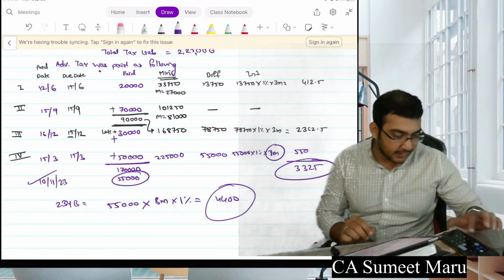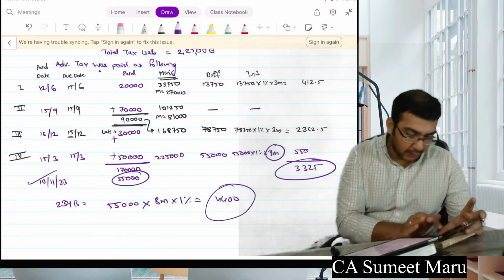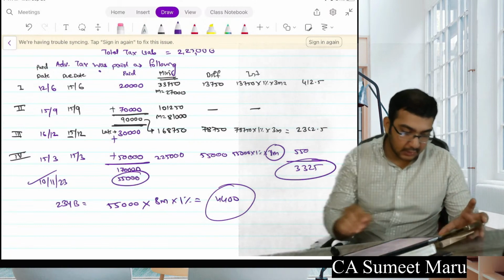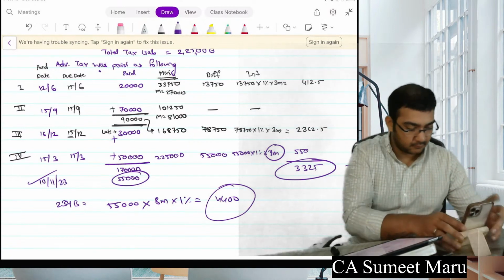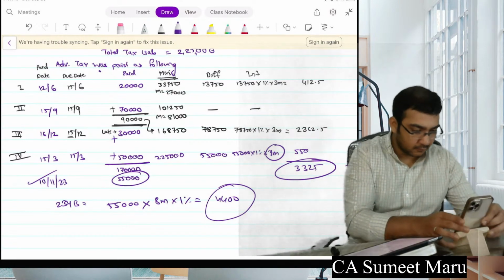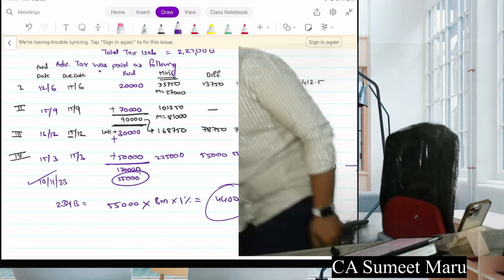So your total interest is 3325 plus 7725. Shiraksha gave the right answer. Just give me a second.